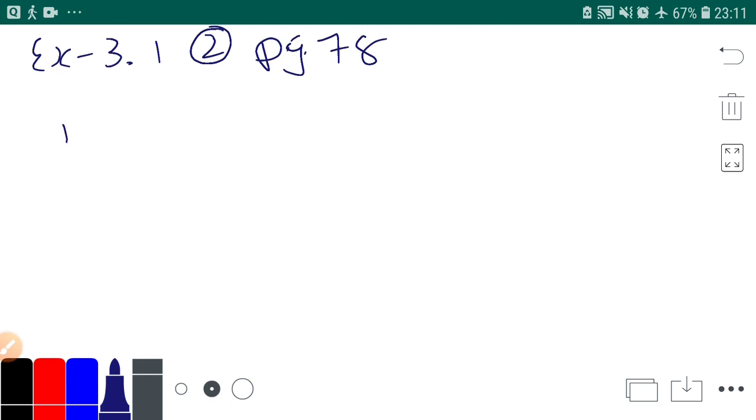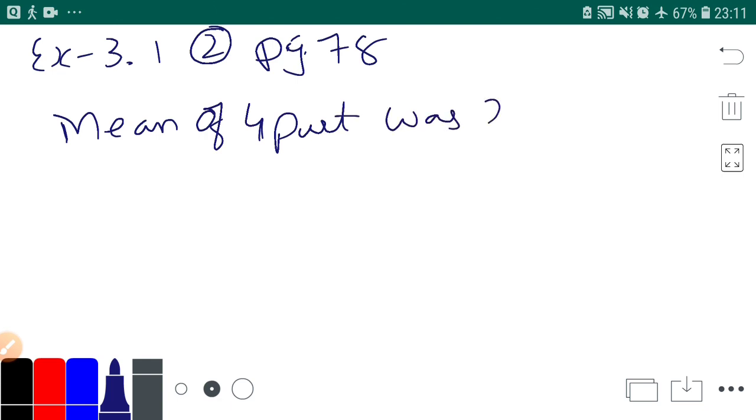Okay, so let's write the question in short. Mean of 4 participants was 24. So you can say that 4 participants are there, that means n is equal to 4, and 24 is mean. X bar is 24. Later it was found that one participant's age was actually 27, which was wrongly recorded as 25.